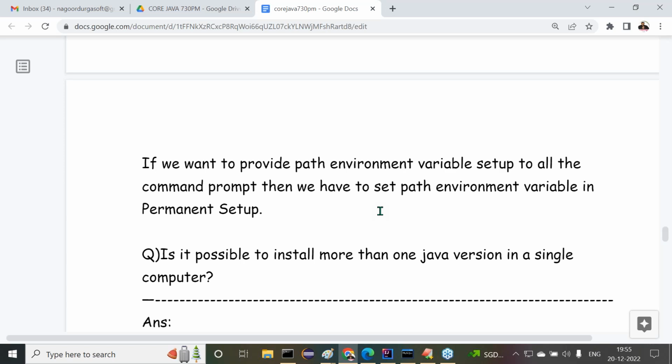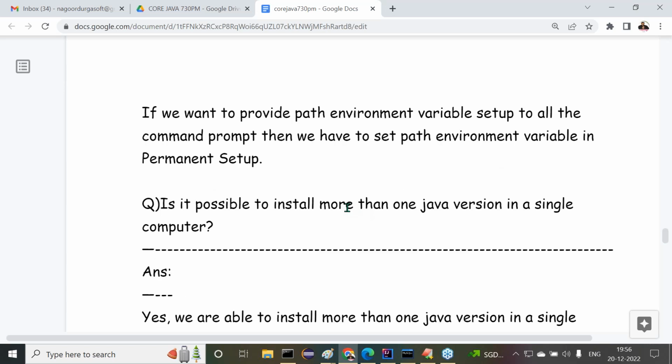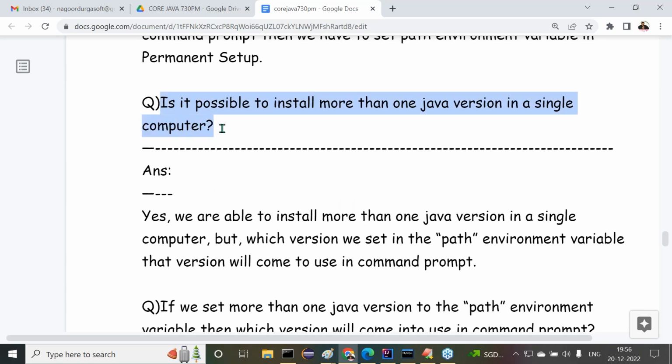Click on environment variables. There we get the user variables part and the system variables part. In the user variables part, create a path environment variable and provide the bin location there. I already showed that in yesterday's class. Then I gave some interview questions. What is the first question I asked? Is it possible to install more than one Java version on a single computer? The answer is yes, yes, yes.